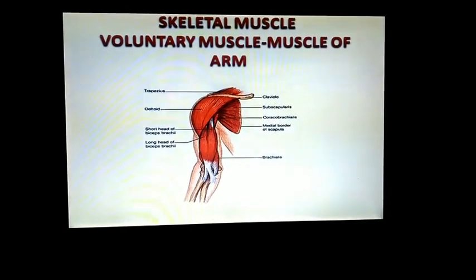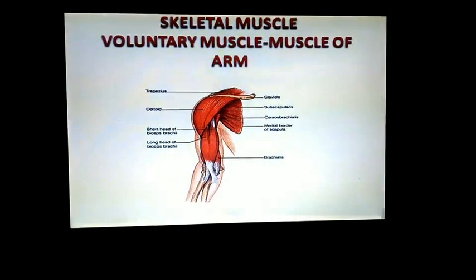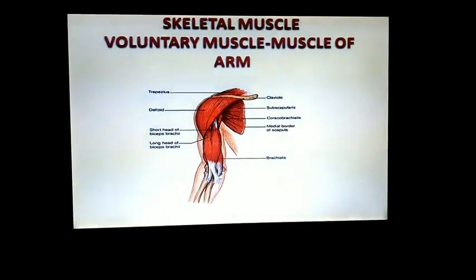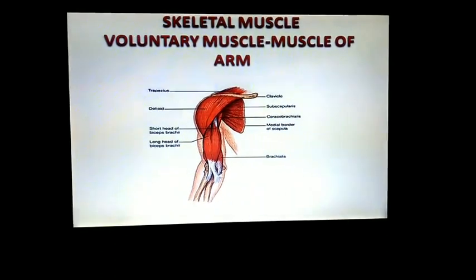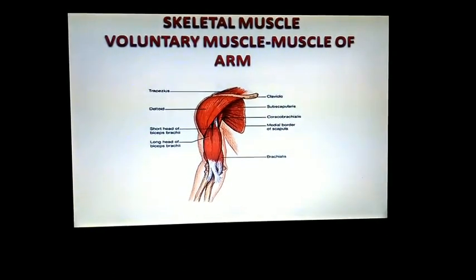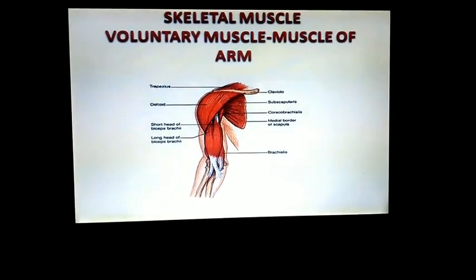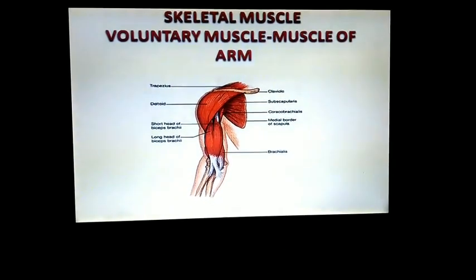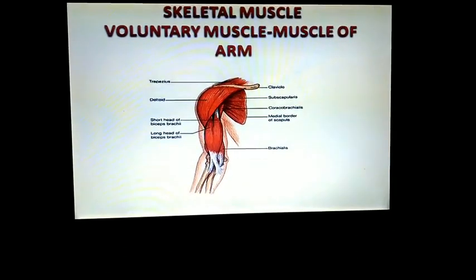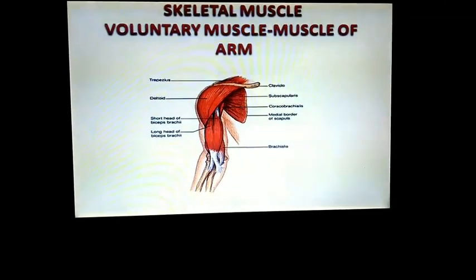For example, muscles of the arm: if you want to stretch, you can stretch. If you want to fold, you can fold, because it is controlled by our will. So, these are called voluntary muscles. Arm muscles, limb muscles, all the muscles attached to the bones are also voluntary muscles.